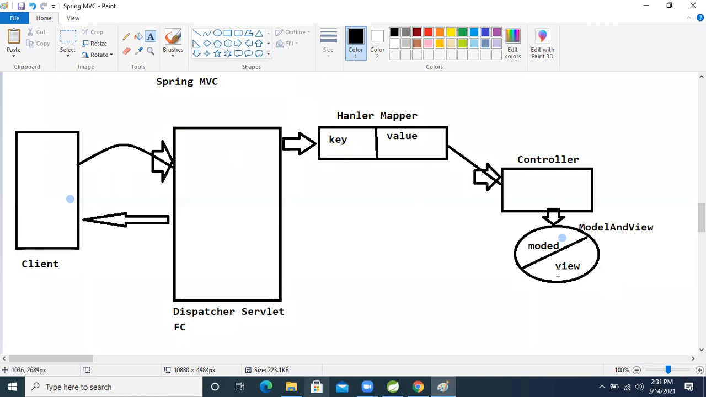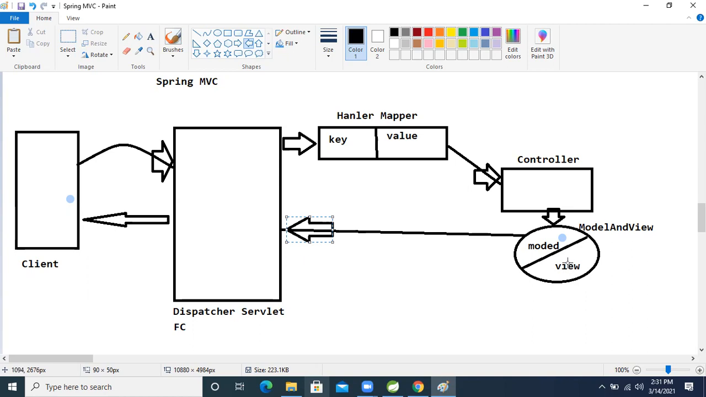After placing these things, what will happen now? The request will come back to the front controller. By seeing the model data and the view, the view name is a logical name, right?